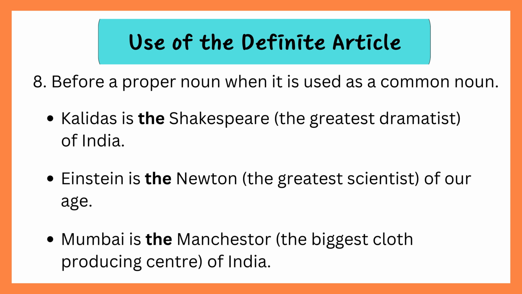Before a proper noun, when it is used as a common noun. Kalidas is the Shakespeare, the greatest dramatist of India. Einstein is the Newton, the greatest scientist of our age. Mumbai is the Manchester, the biggest cloth-producing center of India.